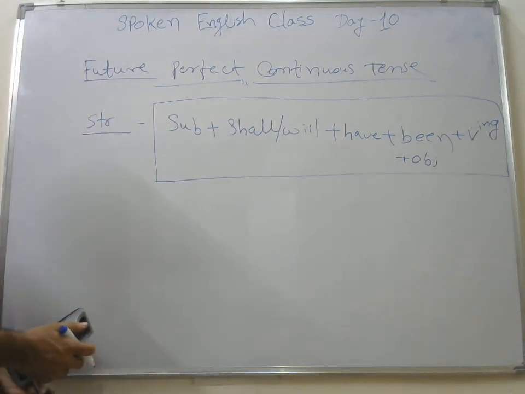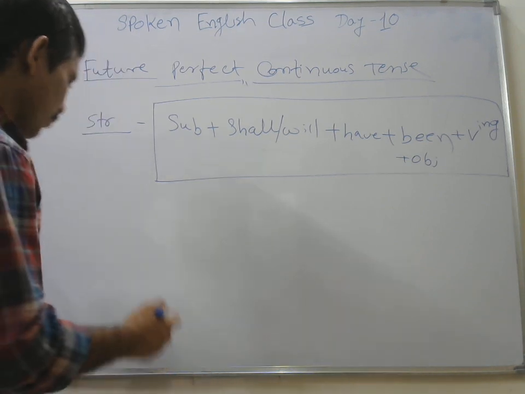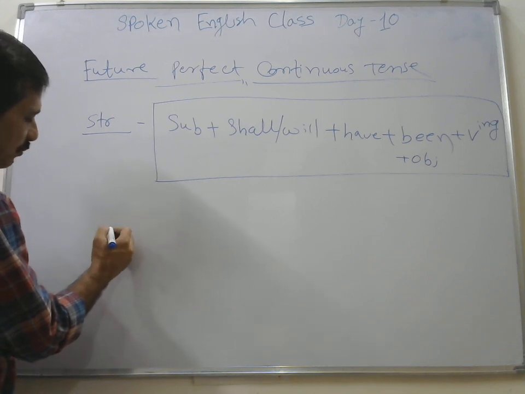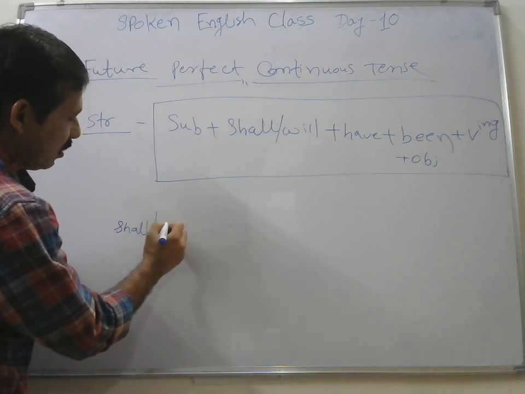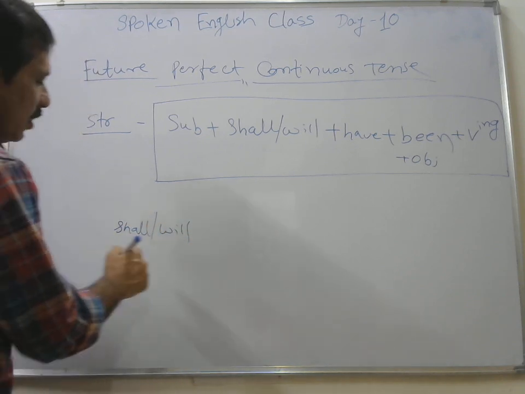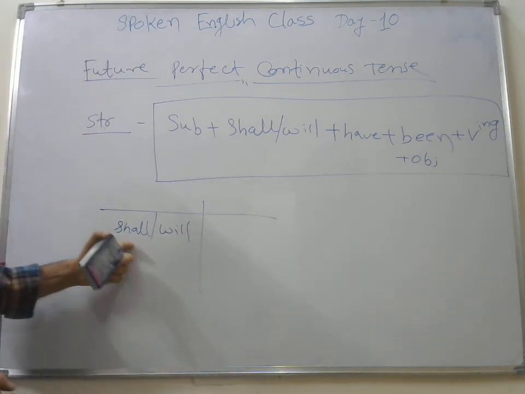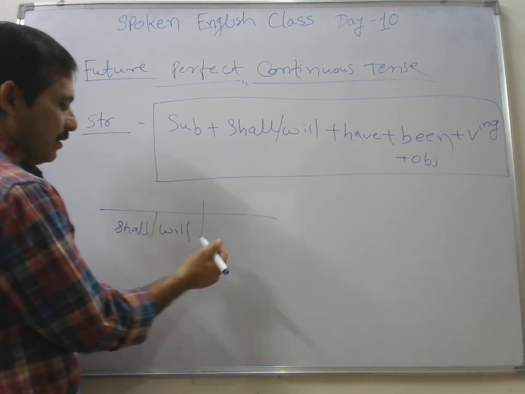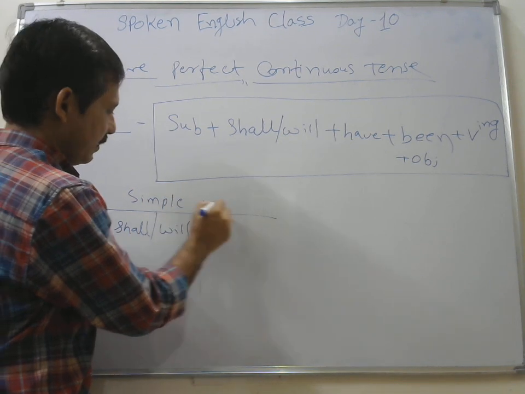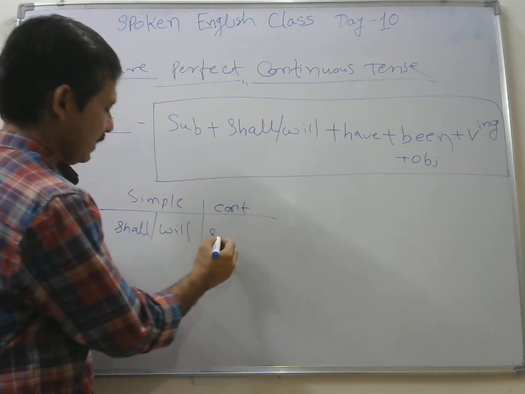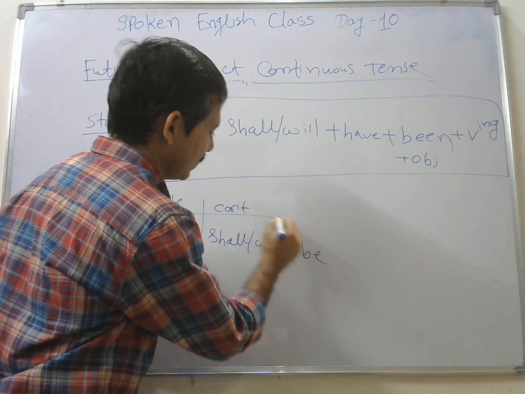Okay, the structure is subject, shall or will, have been, verb ing form. So friend, in the helping verb, as I told you before, shall or will is used in all your future tenses. In the simple future tense, shall and will were used as they are. Then in the future continuous tense, along with shall and will, a new word was used, that is be.